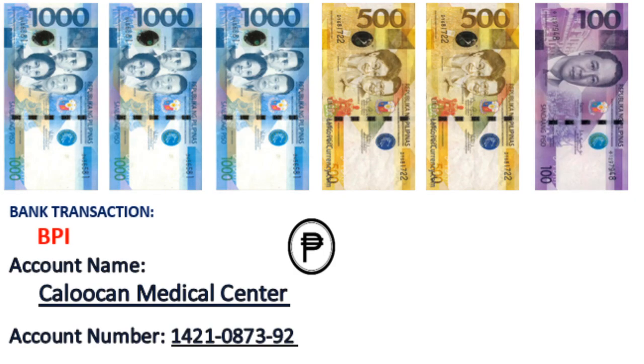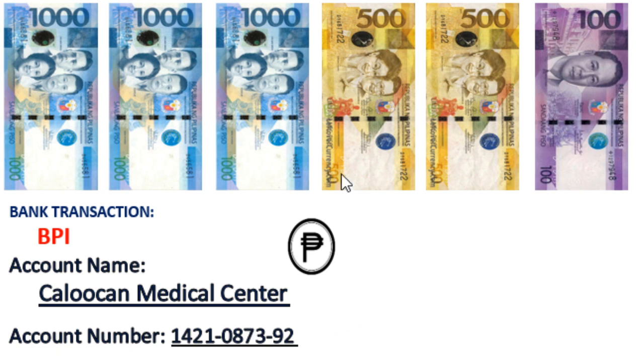Oh, okay. This one is my extra money. So these are the bills that I'm going to send to Doc Felix's account. So we're going to remember this bank transaction information that we need. And then I have here three 1,000 peso bills and then 500 peso bills. There are two. And then one piece of 100 peso bill.